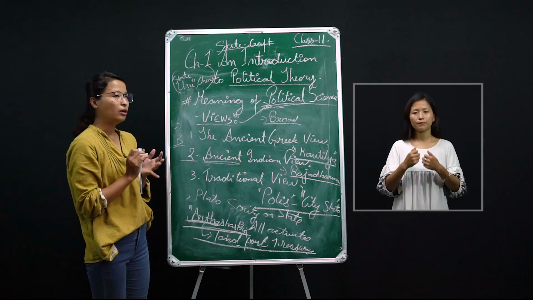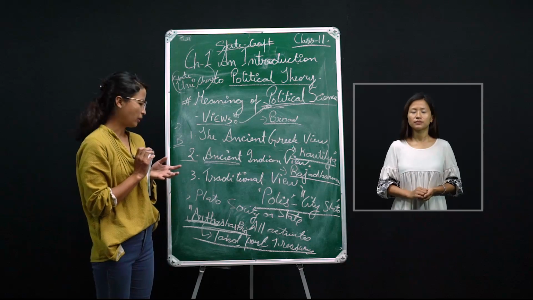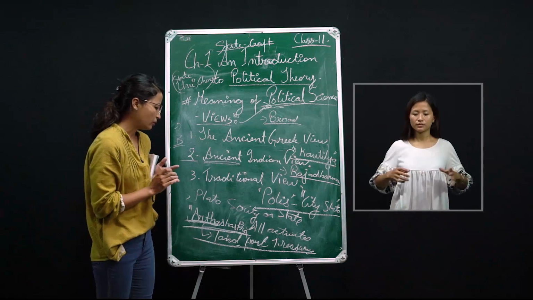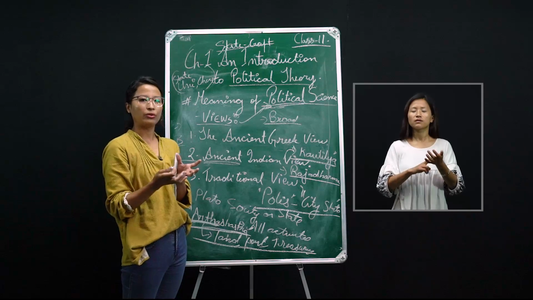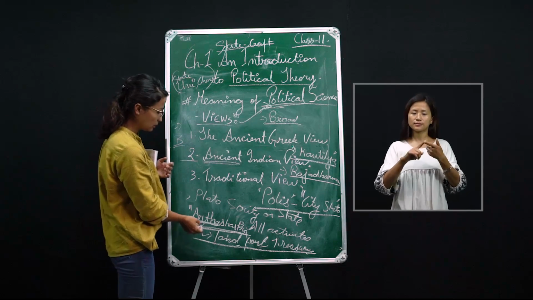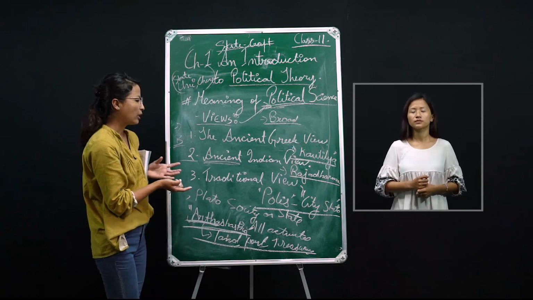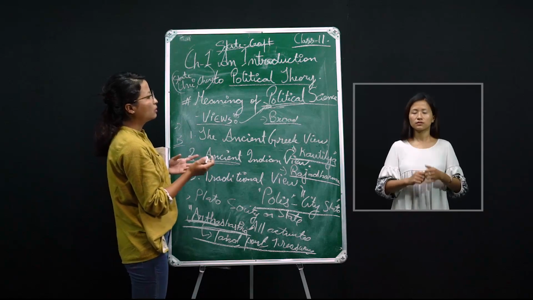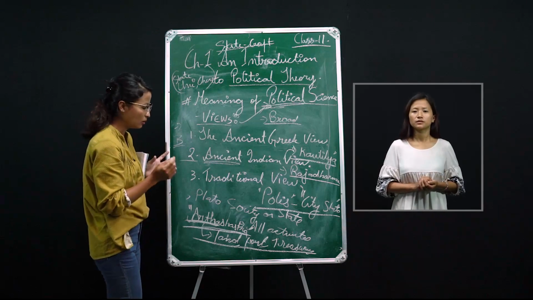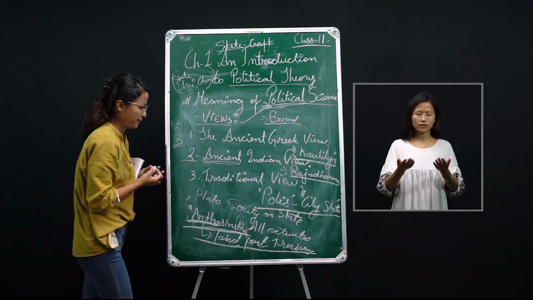It talks about diplomacy, relations with other kingdoms. It also talks about relief, what type of relief was given by the kings and queens during natural calamities. All these were discussed in the statecraft in Arthashastra. So for the ancient Indian view, the term politics means something to do with the state. It's a bit narrow when we compare it to the ancient Greek.